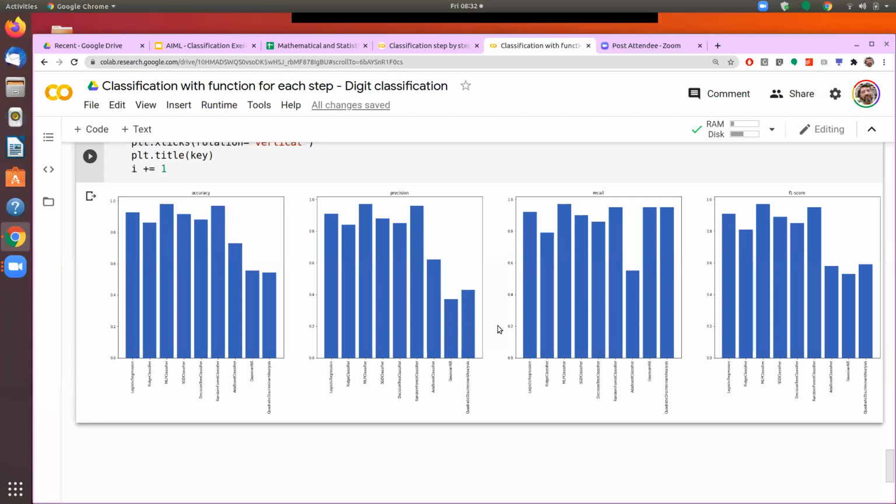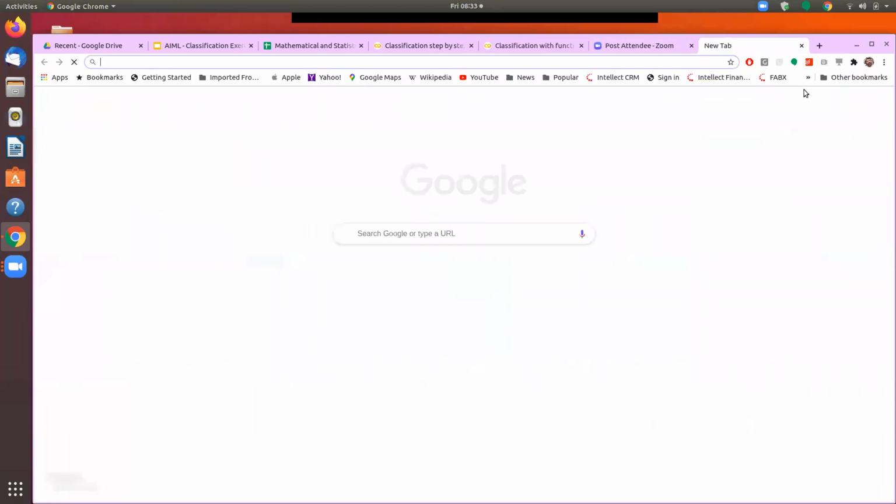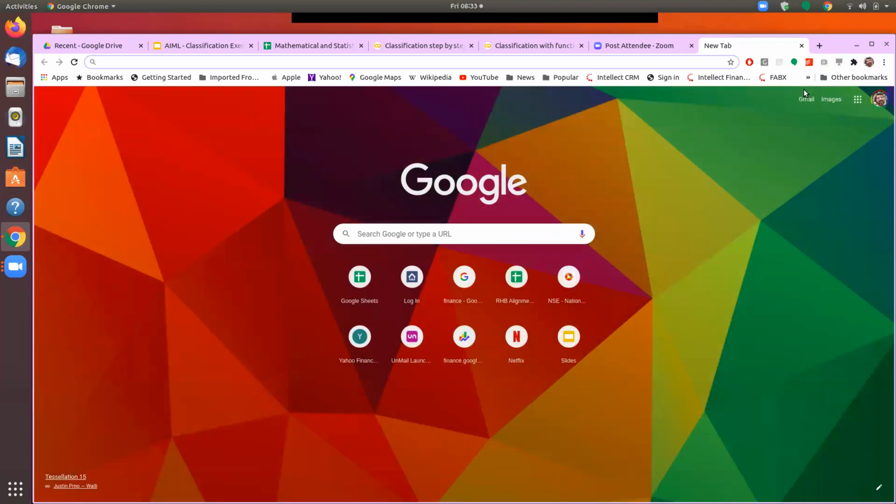I would like you to spend your time over the weekend and try to run the classification algorithm on that data set. Okay, that data set is also a very classic data set that we use in training people on classification. That's called the iris data set. It is a data about the iris flowers. So iris is a type of flower, and you are supposed to find out which subspecies of iris it is.